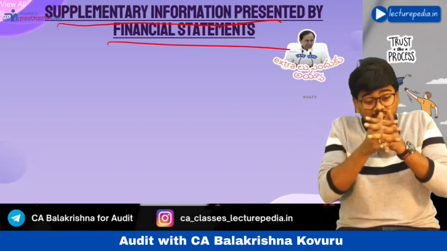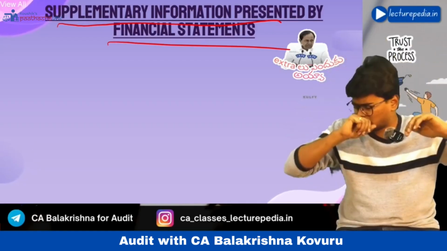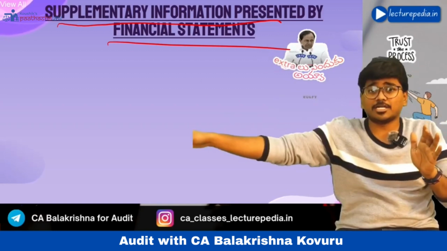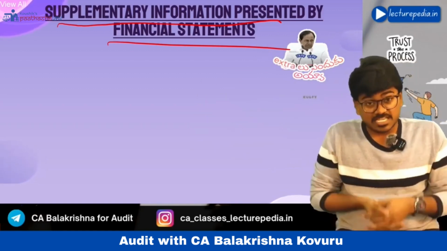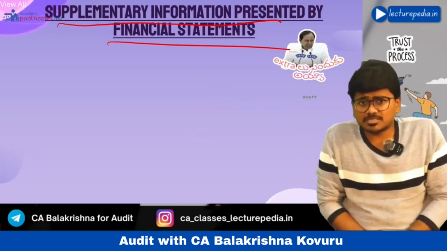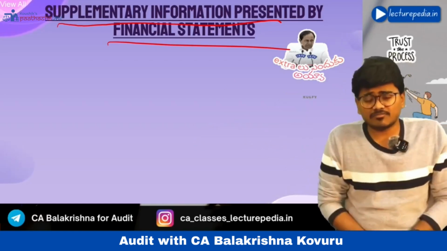So if supplementary information is an integral part of financial statements, then obviously the auditor in his audit report must give an opinion on the supplementary information also. If supplementary information is not an integral part of financial statements, then the auditor need not give his opinion on it.